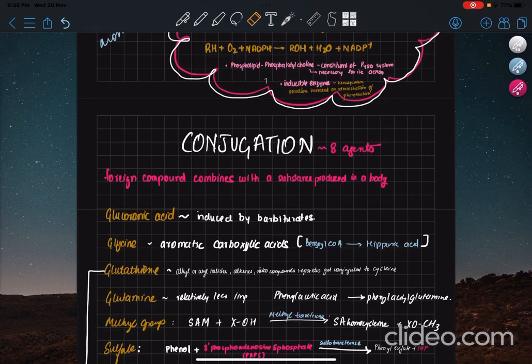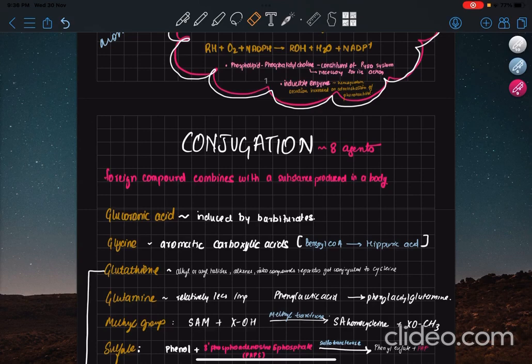So unconjugated bilirubin gets conjugated to give conjugated bilirubin in the presence of glucuronide transferase, and it's then excreted out. It's actually taken to the kidney, and from there it is excreted out. So that is what is happening in the conjugation reaction, and most of the time it is preceded by a phase 1 reaction, mostly oxidation.